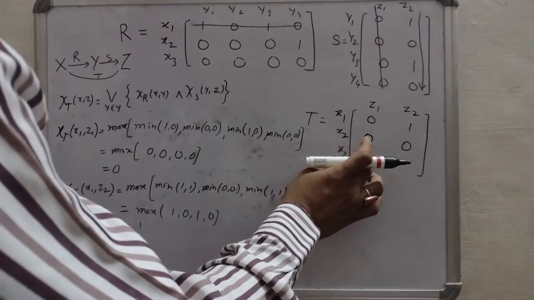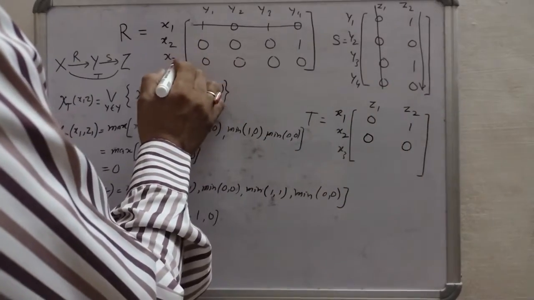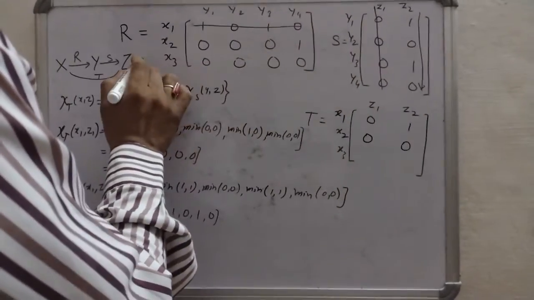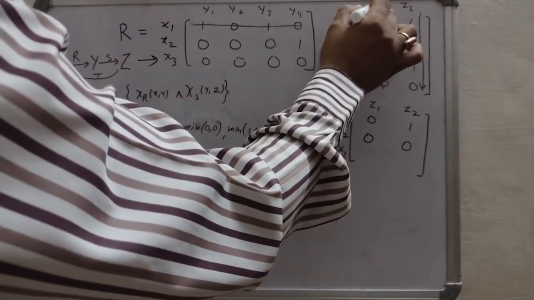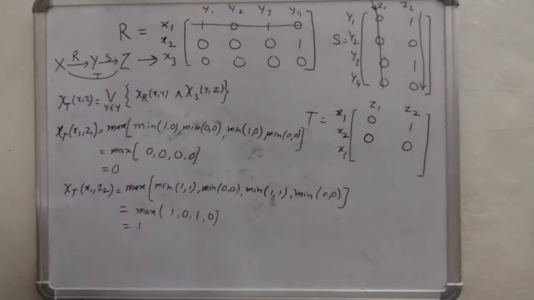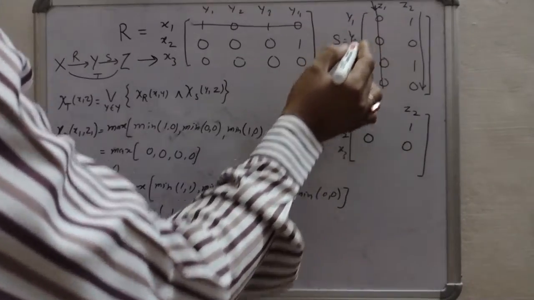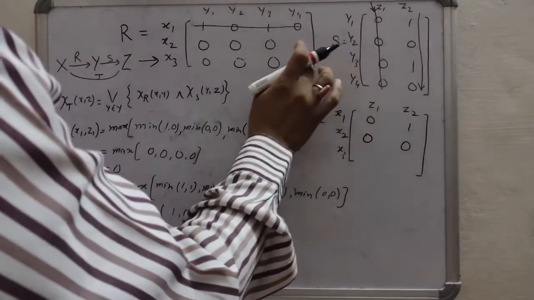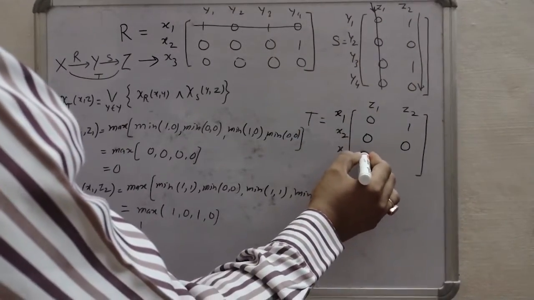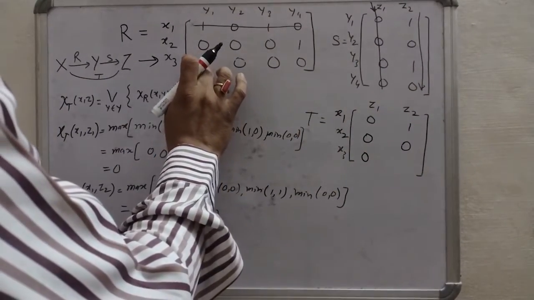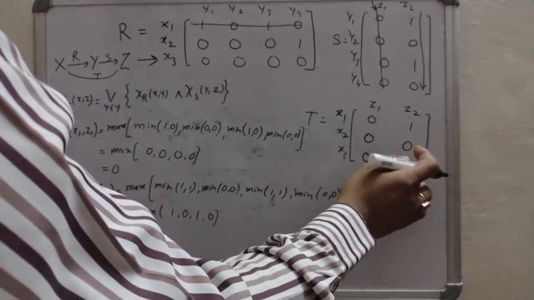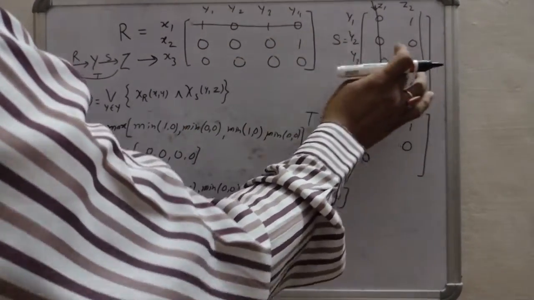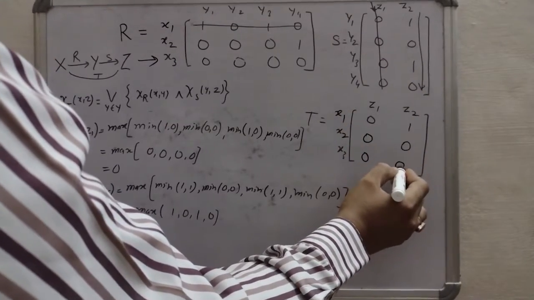Now x3 z1, the third row and the first column of S: 0 0, 0 0, 0 0 and 0 0, so it will all be 0. And x3 z2: 0 1, 0 0, 0 1 and 0 0, it will be 0.